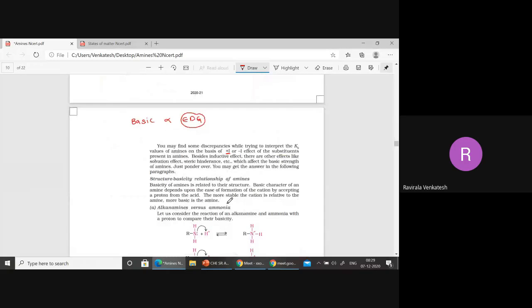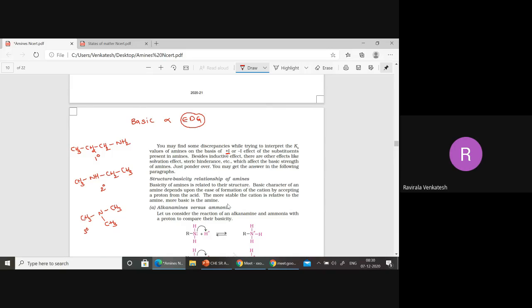Here I'm writing the primary amine: CH3, CH2, CH2, NH2. This is the primary amine. Secondary amine, I'm writing CH3, NH, CH2, CH3. This is a secondary amine. Tertiary amine, if you observe, CH3, CH3, and CH3. This one is what here? Tertiary amine.